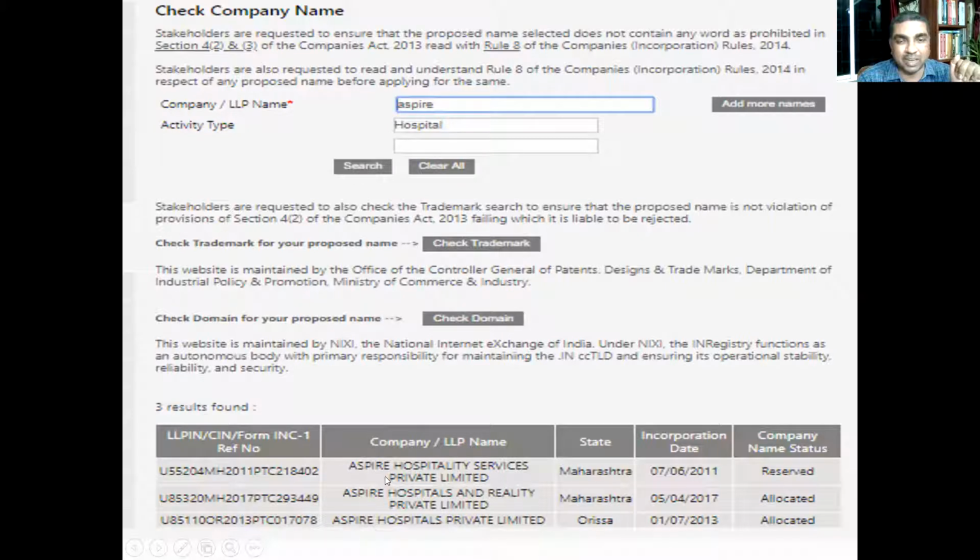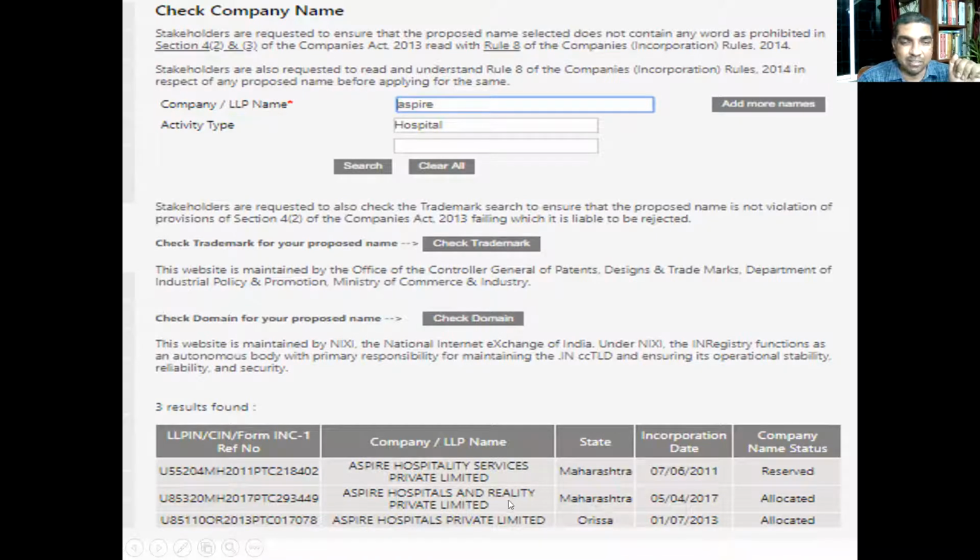As you can read, you see, Aspire Hospitality Services Private Limited, Aspire Hospitals and Realty Private Limited. These two companies were already there. Let us say this company, Aspire Hospitals Private Limited, is registered in the state of Odisha. On that memorandum I was showing, 1/7/2013, it is registered. But it is not too similar. Aspire Hospitality was there, which was incorporated in 2011. But subsequently one more company is also allowed, that is Aspire Hospitals and Realty Limited, 2017 is allowed.